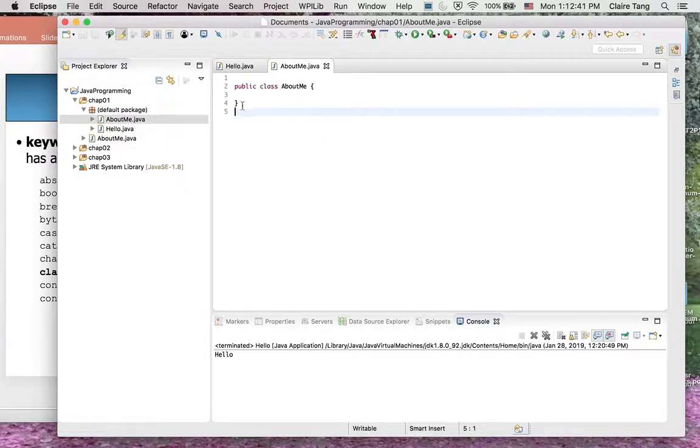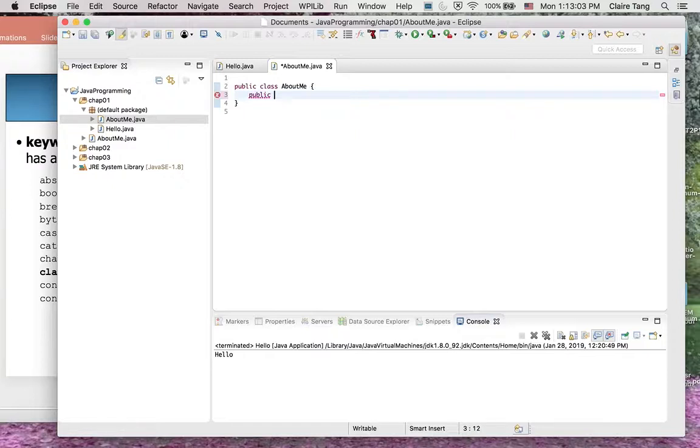AboutMe is the class name you give to your program. Again, this is the beginning, this is the end. We're not writing any code down here. We put our code inside those two curly braces. Inside each class, there is a method.